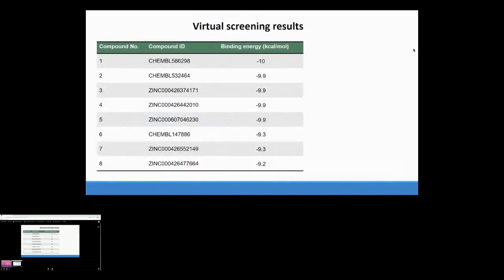First, we have the virtual screening results. Here we see the information of the best 8 compounds selected: the compound number, ID, and binding energies in kilocalories per mole. Those 8 compounds were obtained from ChemBridge and ZINC databases, and their binding energy values are less than -9, which indicates high affinity towards the enzyme.